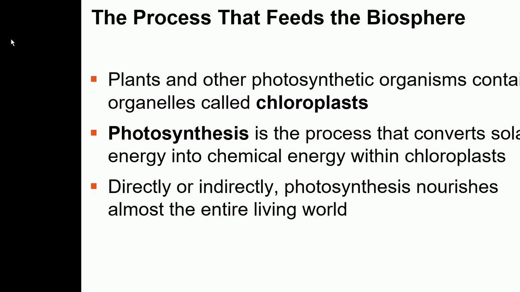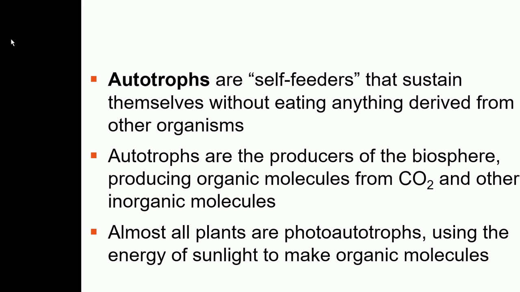So we as humans either depend on plants directly, or we eat animals who have been fed on the plants. So the main source of energy is basically coming from the sun, and by the process of photosynthesis, the light energy is converted into the chemical energy. Now, what are autotrophs? Autotrophs are those organisms which can make their own food, which can basically take the sun's energy and convert it into chemical energy.